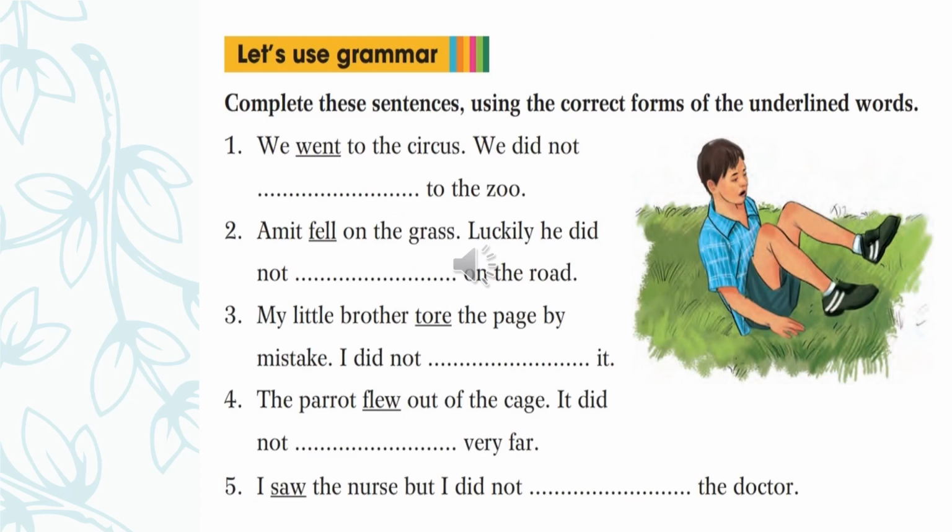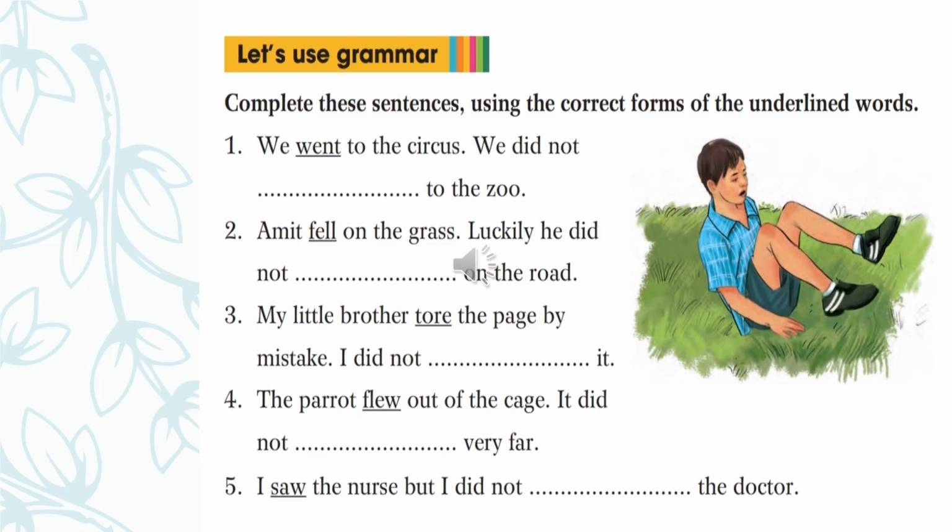Okay, so in the fourth example, when I started this simple past tense by giving some examples, that was the fourth sentence where I explained to you that when did is there, we are using the first form of the verb. Okay, so like in this example, we went to the circus, we did not dash to the zoo, so that means went is there. So went is the second form of the verb. What is the first form of the verb? Think. Okay, so what will be the first form of went? And the third form obviously is gone.